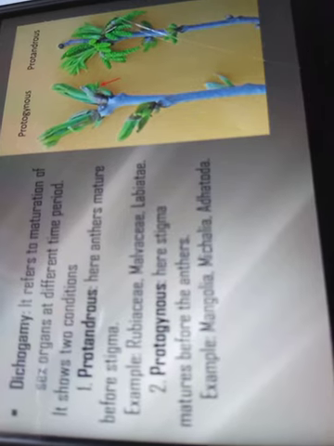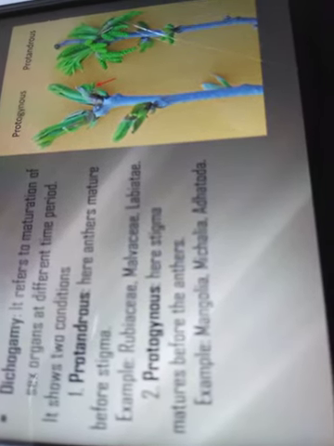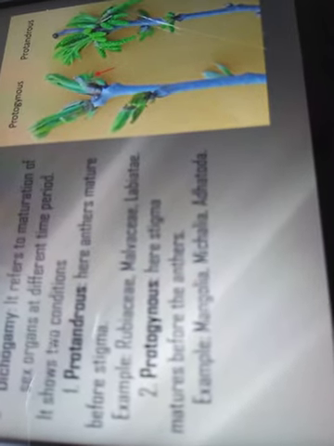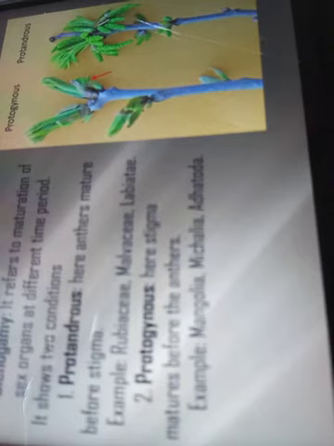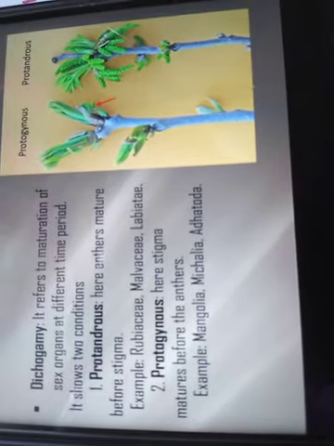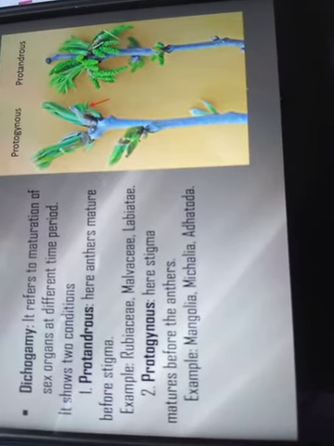Next is dichogamy. Dichogamy refers to the maturation of the sex organs, that is the male and female organs, at different periods of time. It is also of two conditions. One is protandrous, that means here the anthers mature before the stigma. Examples are Rubiaceae, Malvaceae and Labiatae.